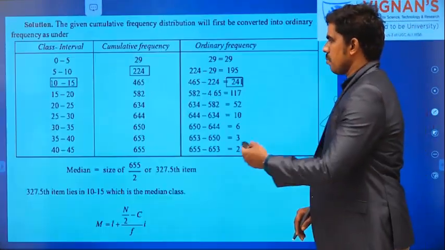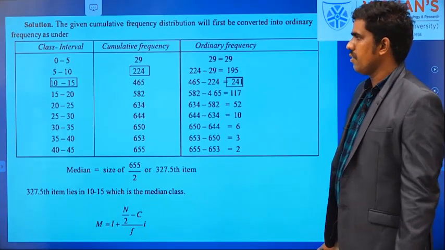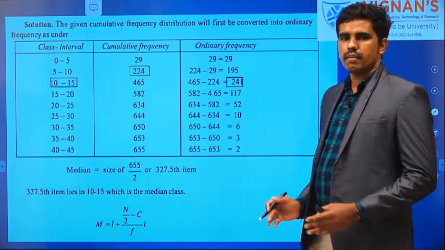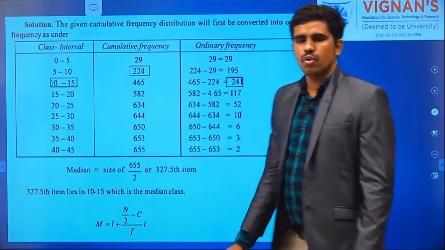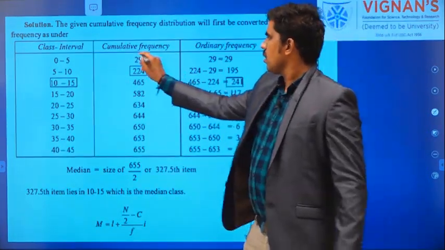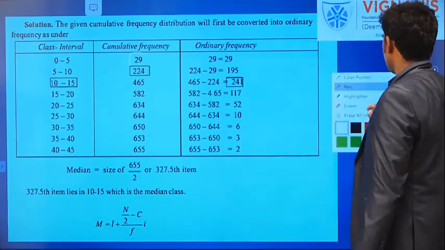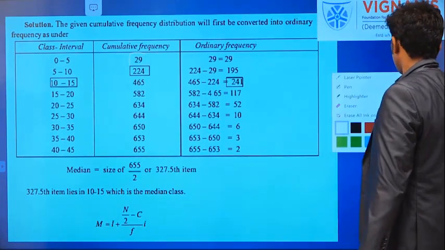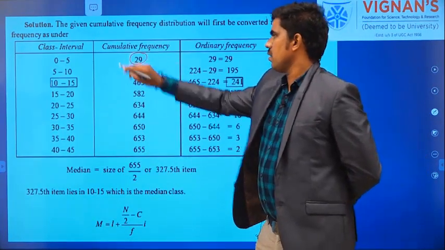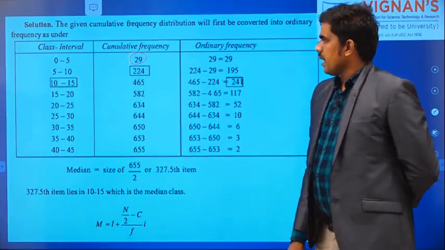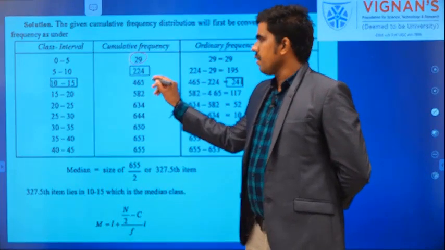So now I will explain. Here you can see I have written the standard format for that given data. 0 to 5, no issue. 0 to 5, how many students are there? 29 students who are absent less than 5 days. 29, right? Next, what is given? Cumulative frequency is given.